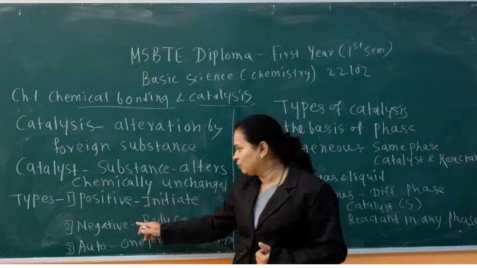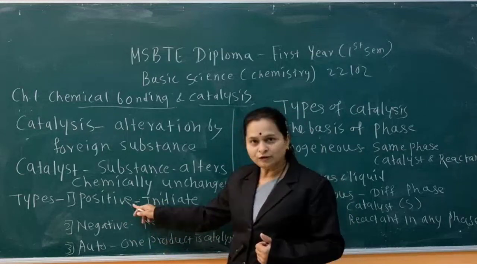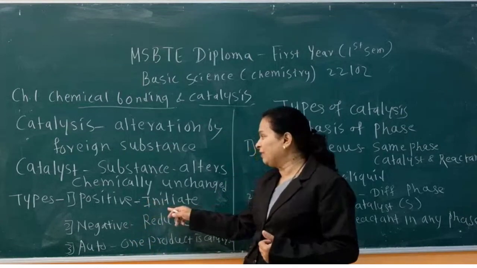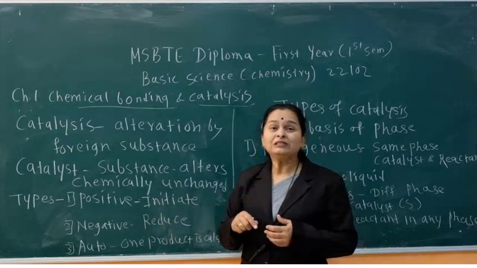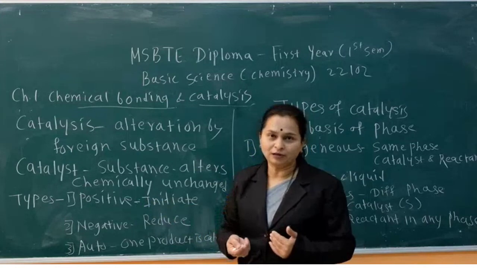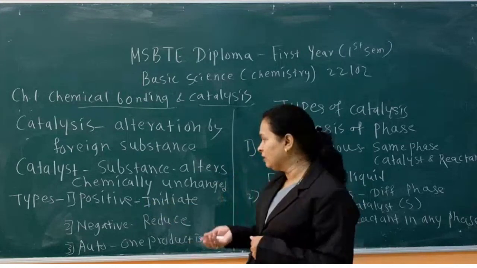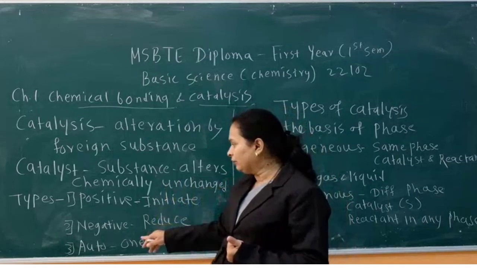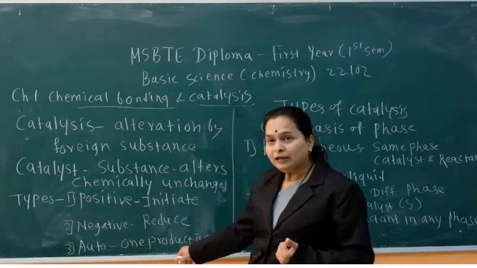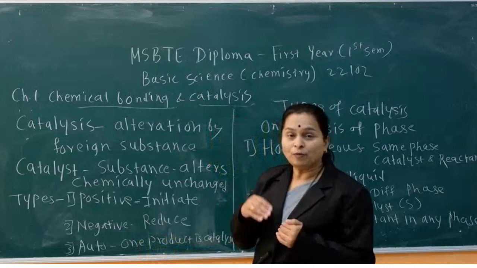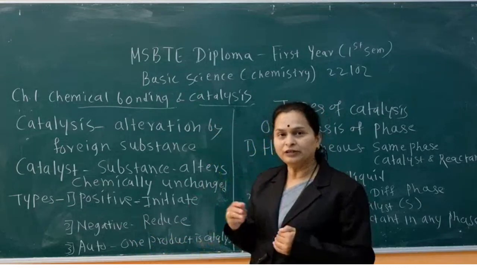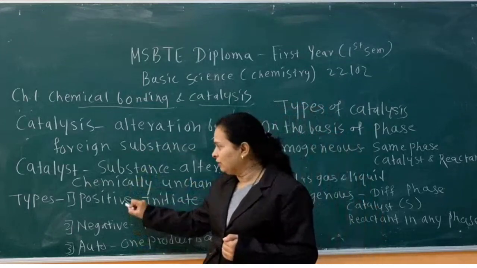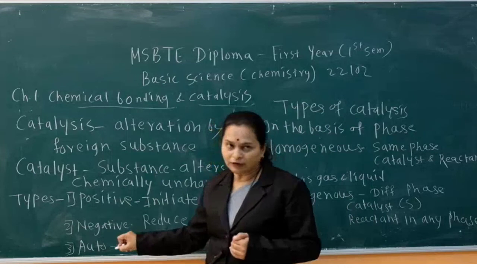There are three types of catalyst. First one is positive catalyst, second is negative catalyst, and third is autocatalyst. A positive catalyst is the catalyst which increases the rate of reaction, while a negative catalyst reduces the rate of reaction. And the third type is autocatalyst. In autocatalyst, the catalyst is obtained in the product of the reaction. These are the three types of catalyst: positive, negative, and autocatalyst.